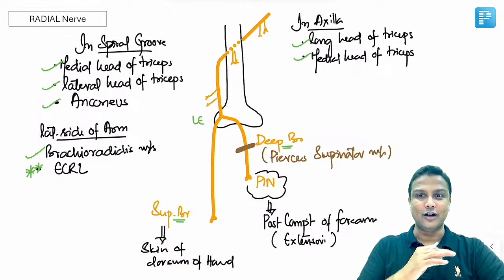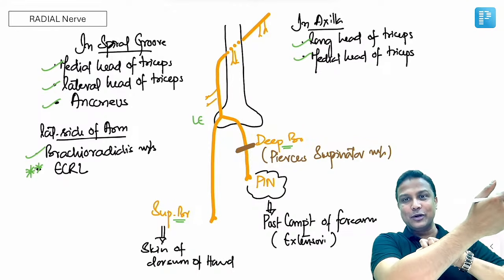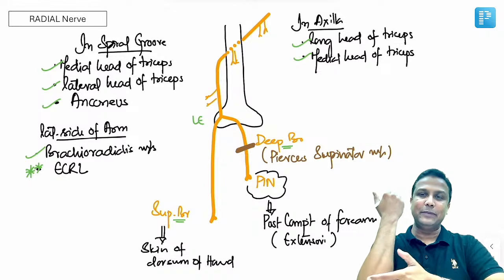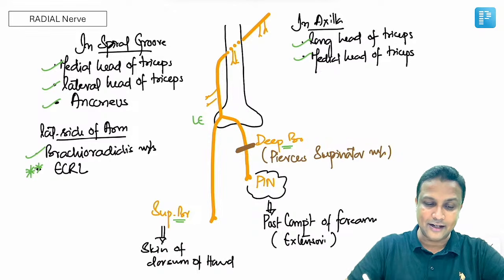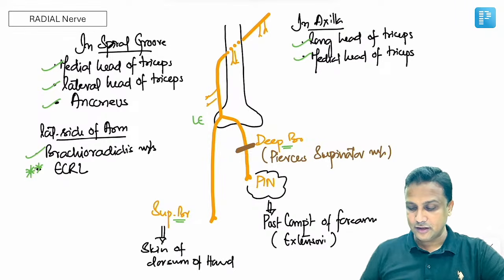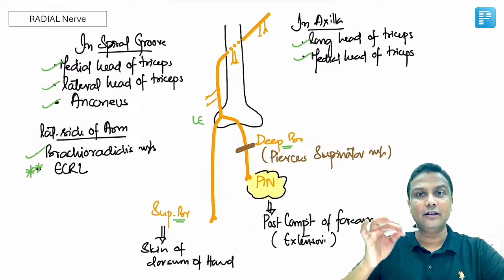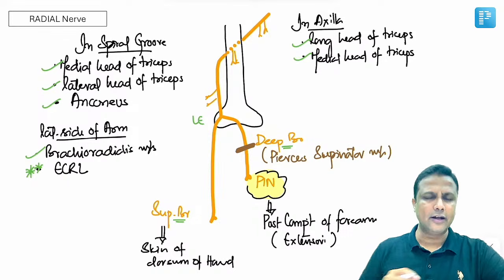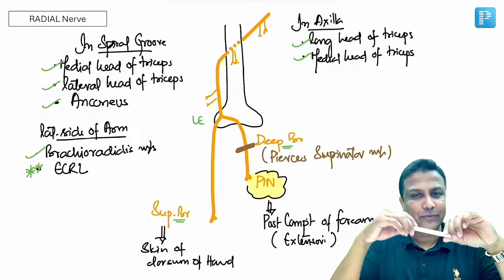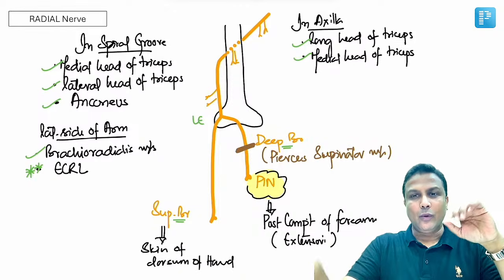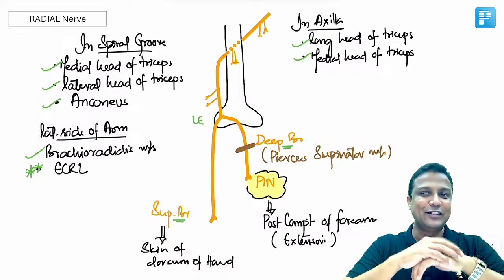What about the deep branch? The deep branch is going to pierce through a muscle, that is the supinator muscle. After piercing this muscle, it is going behind, and this we will call PIN. The name will change here. That itself is referred to as the posterior interosseous nerve, and that is supplying all the muscles in the posterior compartment of the forearm here. So, is it okay?